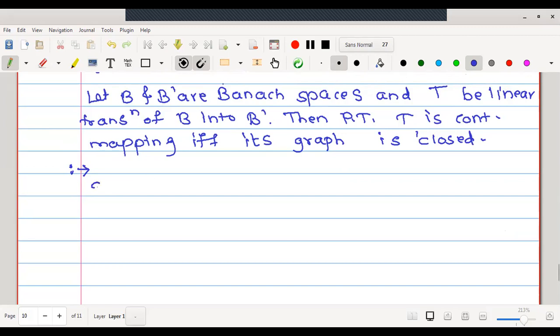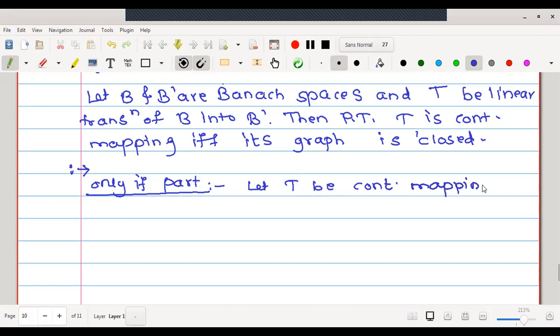Let me go for the first part, the only if part. The result should be proved in two different parts, part 1 and part 2. In the first part, let us make an assumption: let T be a continuous mapping. Then what will be our aim to prove? The graph of this T is closed. Therefore, we want to prove that the graph of the mapping, let me denote it by TG, is closed.